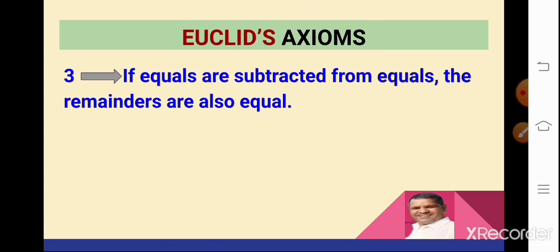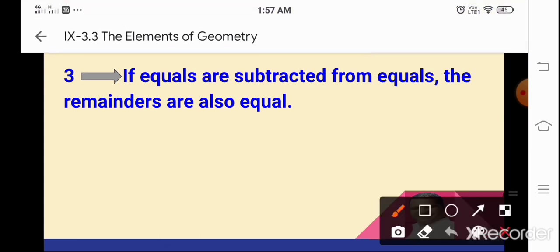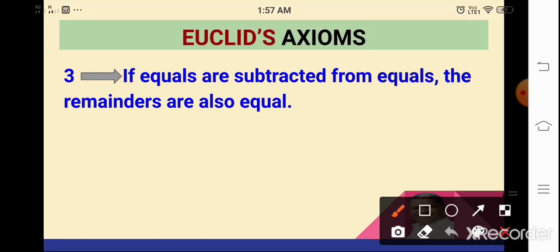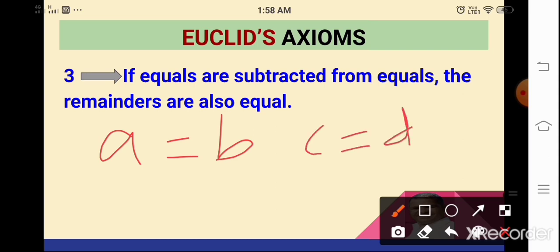If equals are subtracted from equals, the remainders are also equal. It is quite opposite to the second one. Here, equals means A equals B and C equals D. Then A minus C equals B minus D. This is the third axiom.